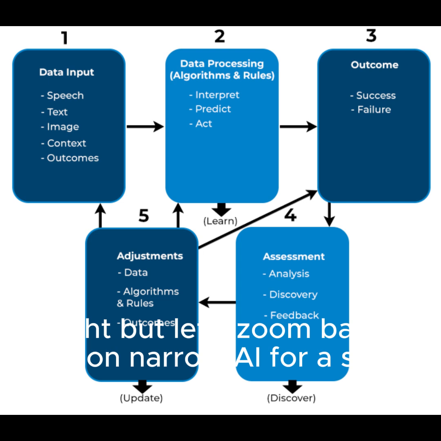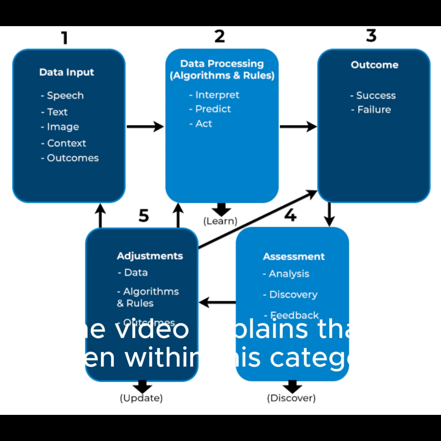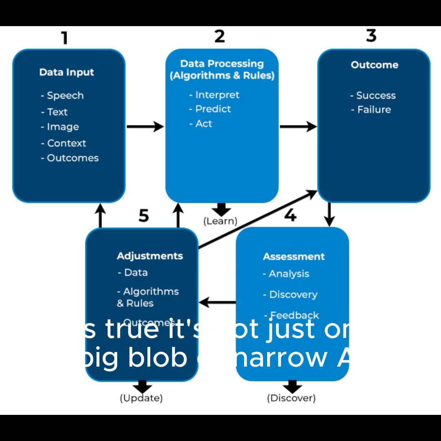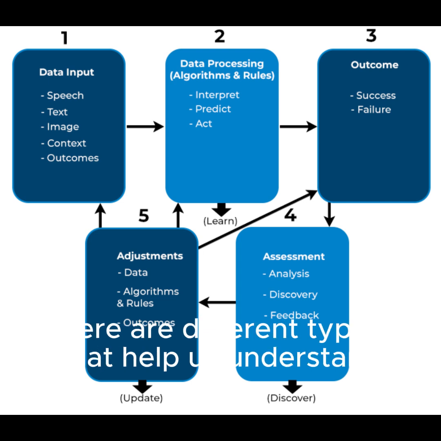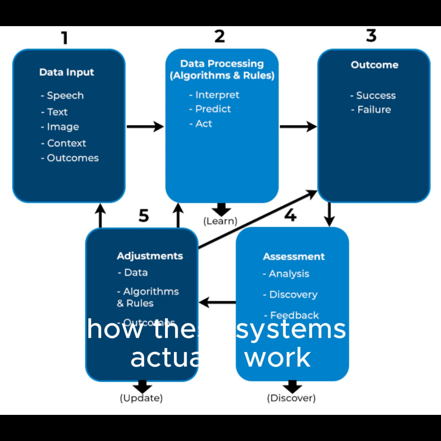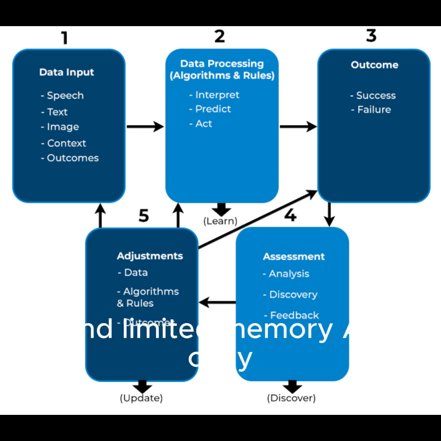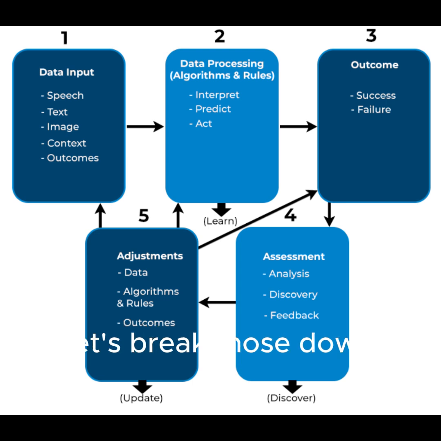But let's zoom back in on narrow AI for a sec. The video explains that even within this category, there are different ways it functions. It's true. It's not just one big blob of narrow AI. There are different types that help us understand how these systems actually work. The two main ones are reactive machine AI and limited memory AI. Okay, let's break those down.